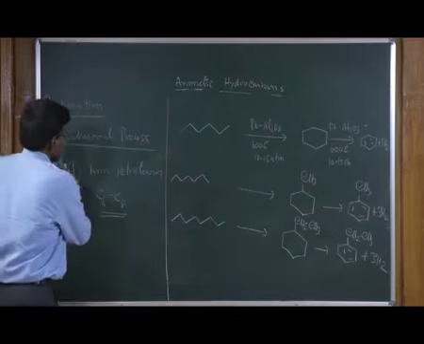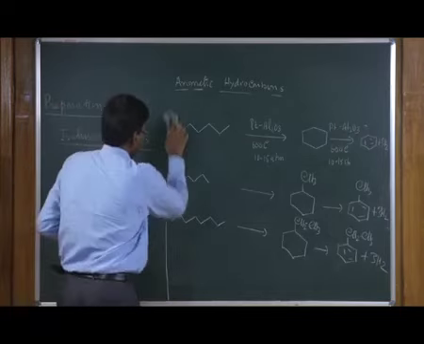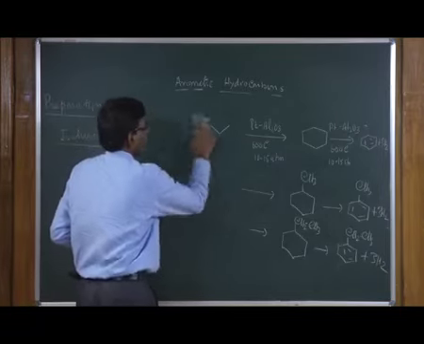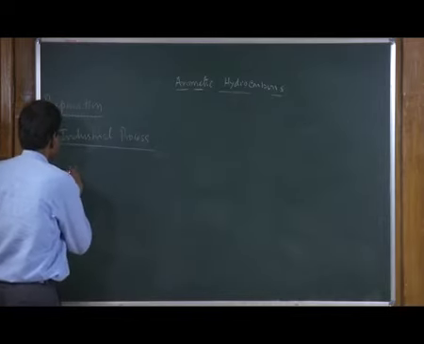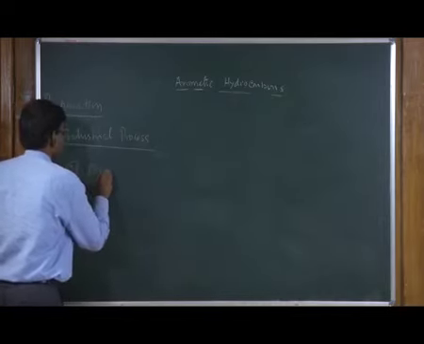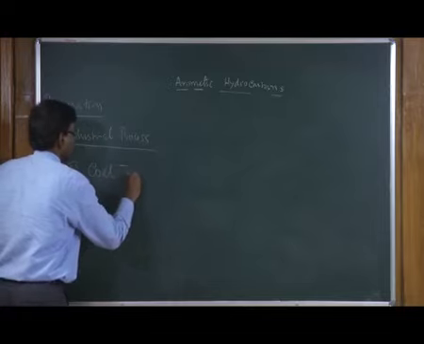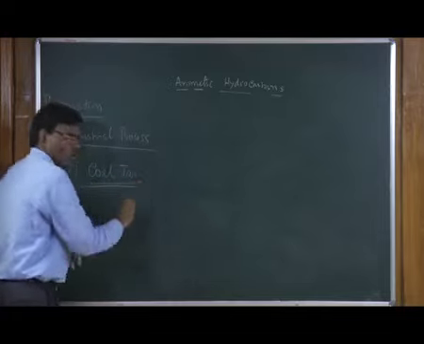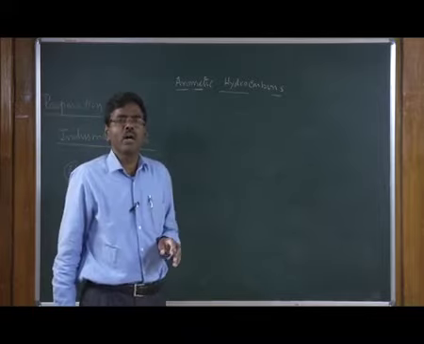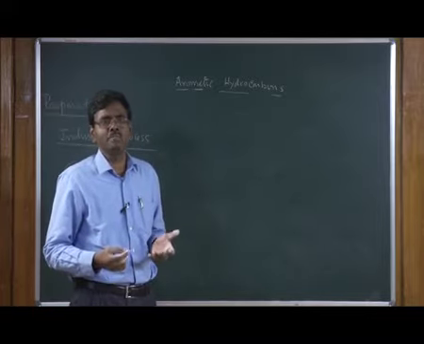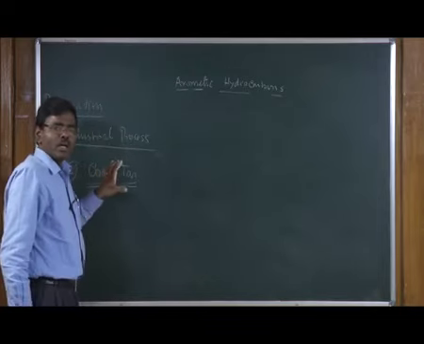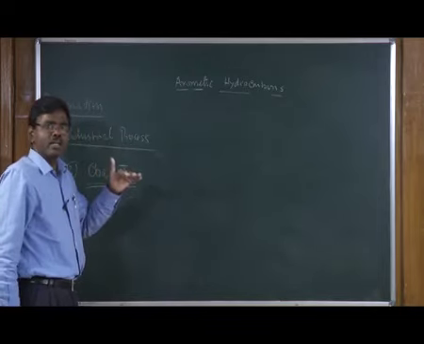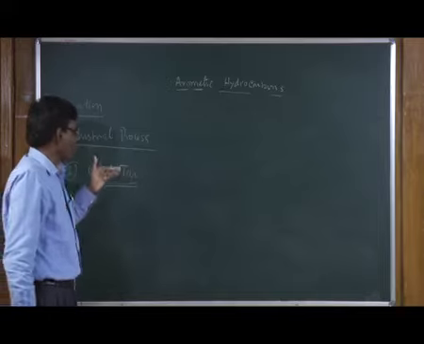The other large scale process is the distillation of coal tar. Coal tar is a mixture of aromatic hydrocarbons: benzene, naphthalene, anthracene and so on. When you distill at different temperatures, you produce light oil.